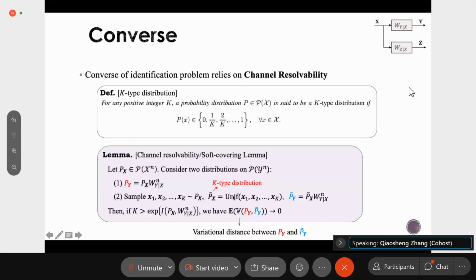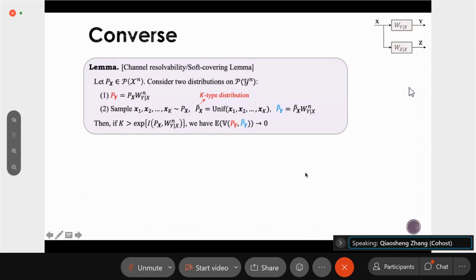So intuitively, if we increase k, then the variational distance between p_Y and p tilde Y is smaller and smaller. So this result shows that if k is greater than this critical value, then this variational distance on expectation goes to 0 as n goes to infinity. So this is very critical for the proof of our converse result.